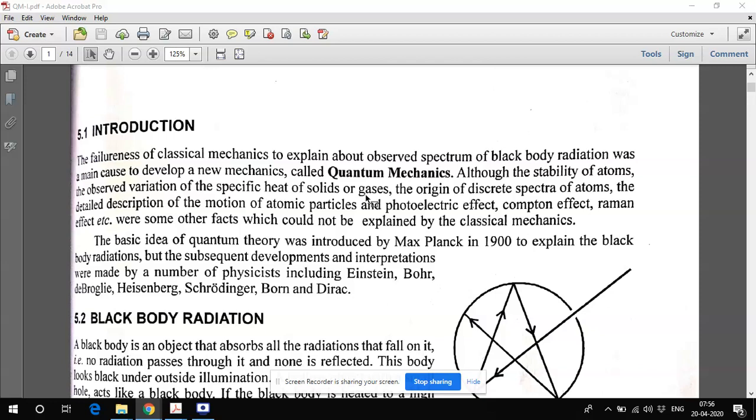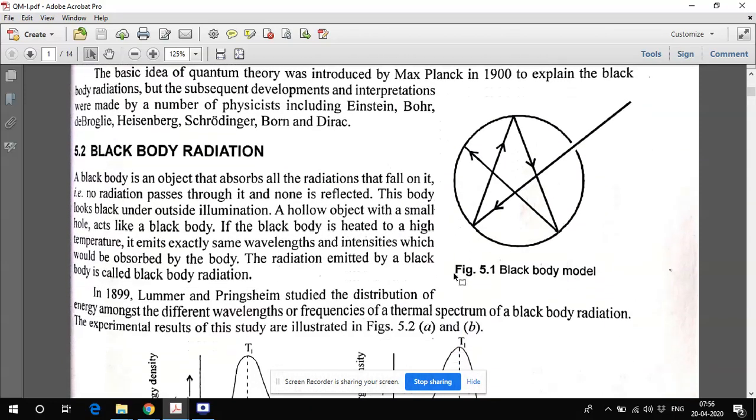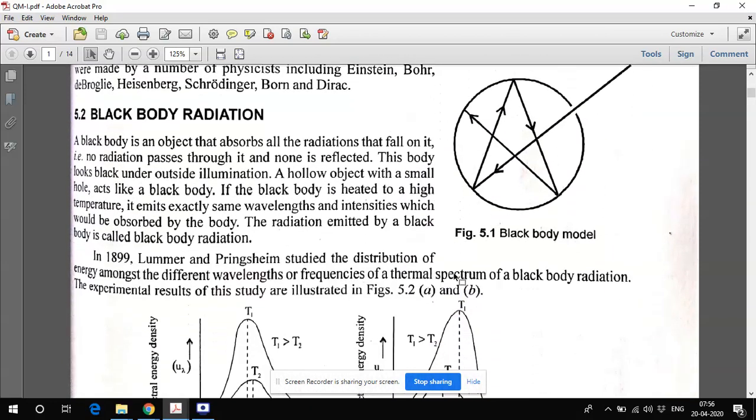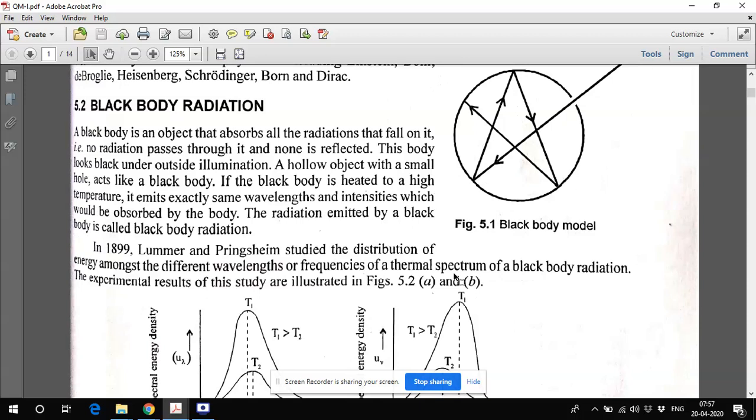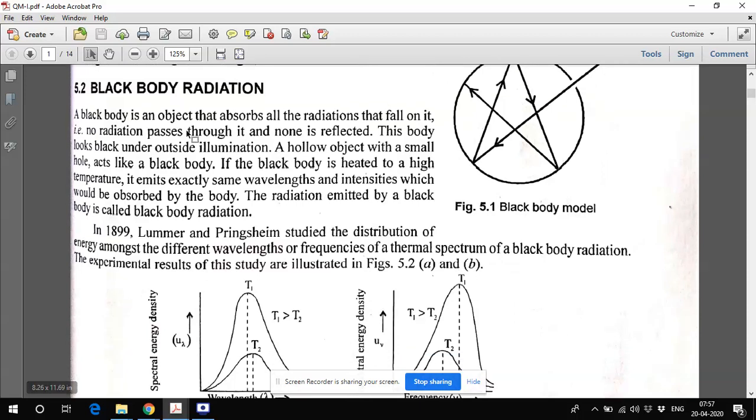So we start the basics of quantum mechanics from where it arises. This was introduced actually by Max Planck in 1900 to explain black body radiation. Just to have a quick view of what black body radiation is: we know that a black body is a body that is completely black. It is a hollow object with a small hole, and it's like a black body.